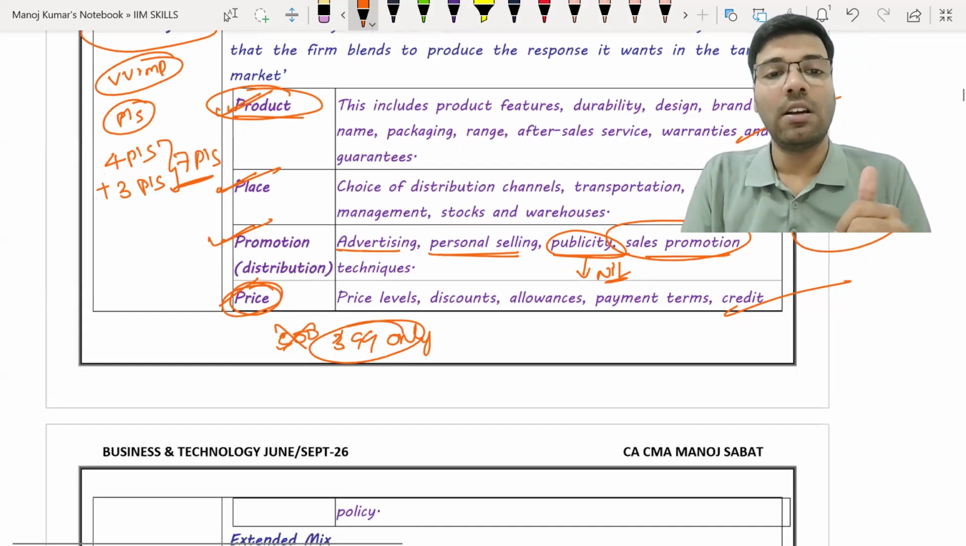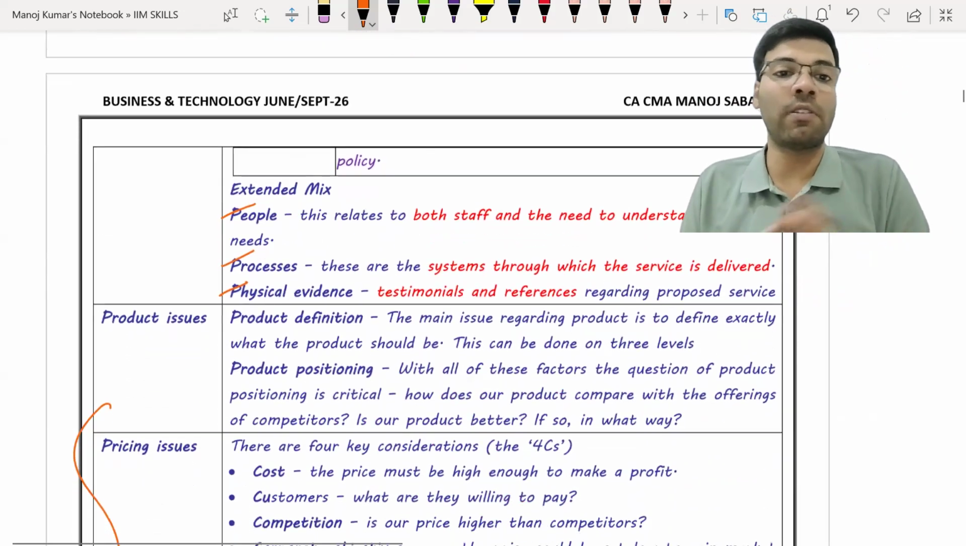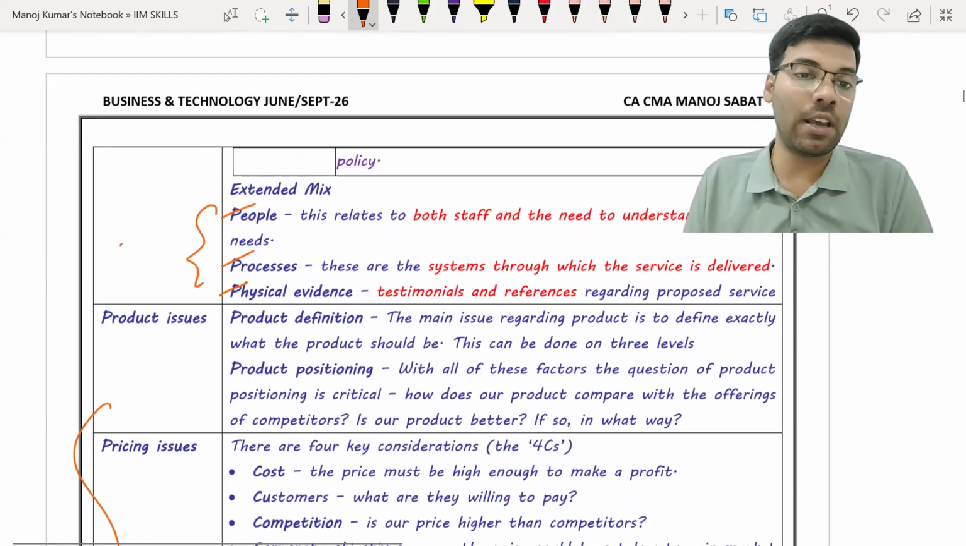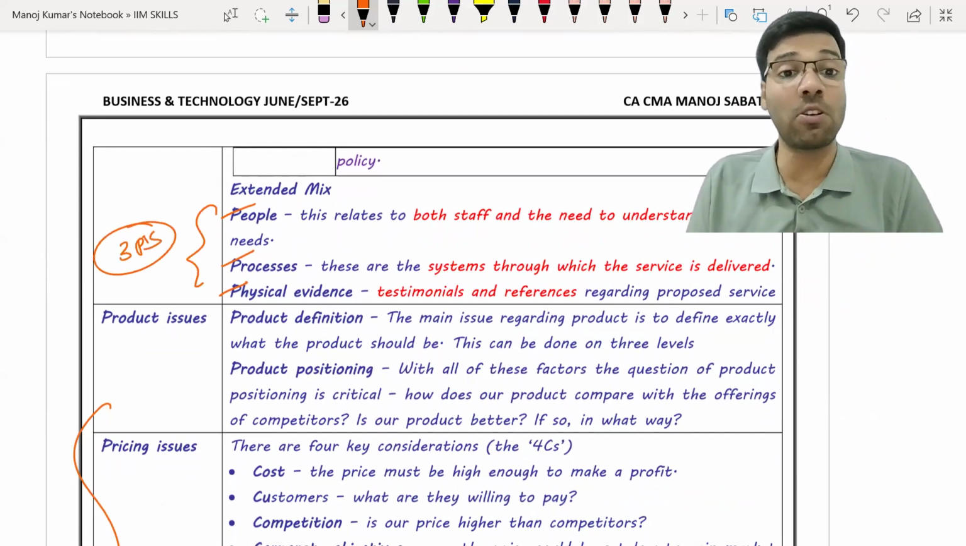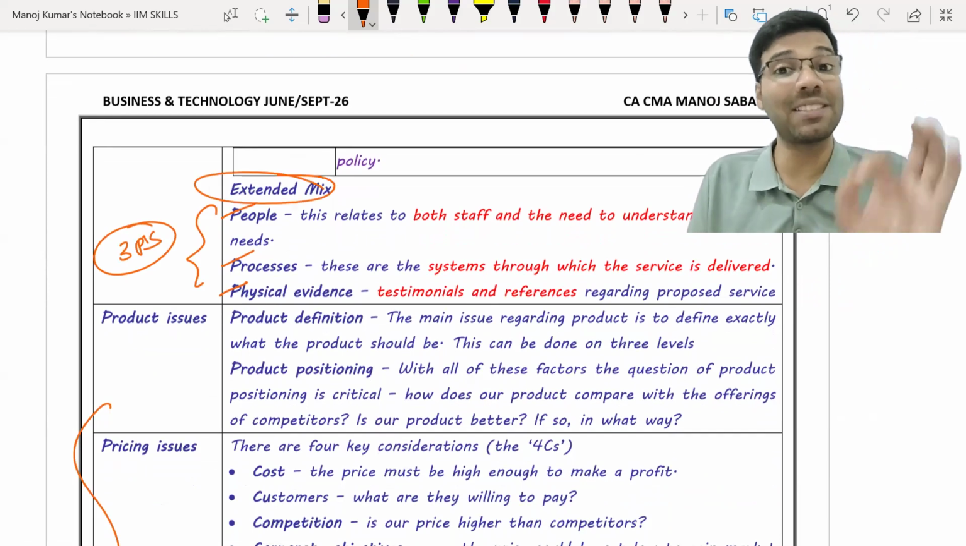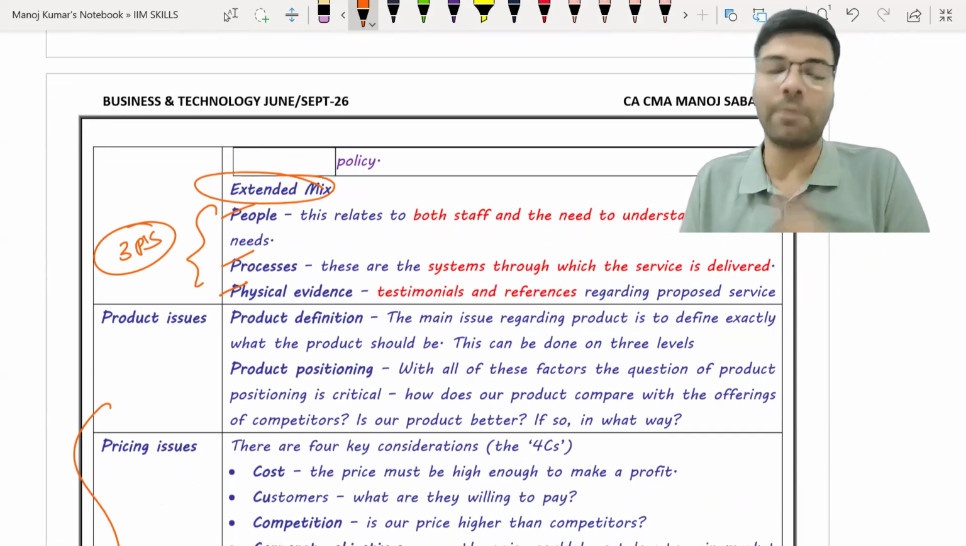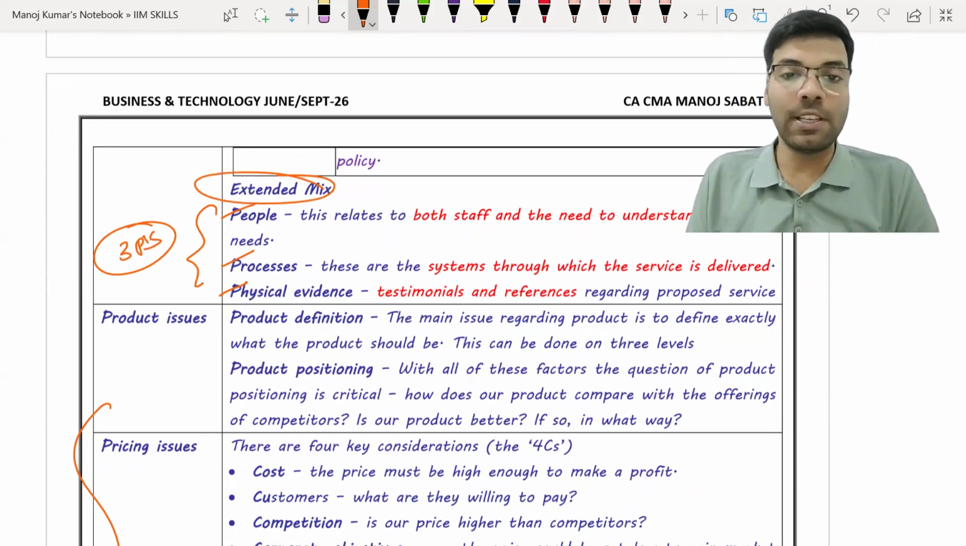Any doubt? This is the concept of our 4 P's, and these are called as 3 P's. These are called as 3 P's, extended piece of marketing mix. These are called as what? Extended piece of marketing mix. Done, beta? Chalo. So first one is people.